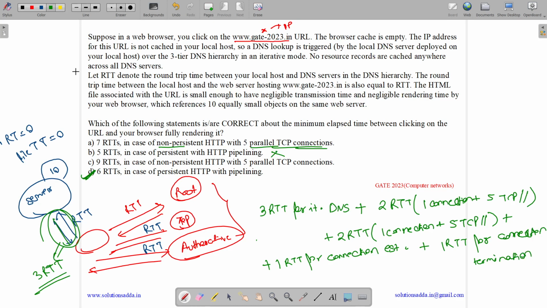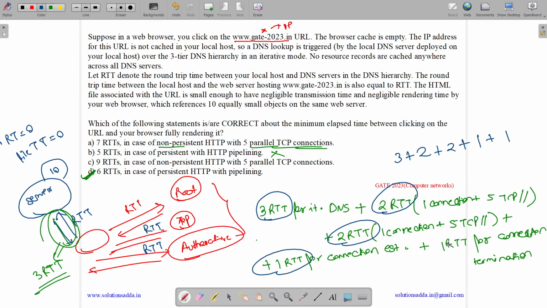So let us count the total for non-persistent: 3 for DNS, plus 2 for 5 images, plus 2 for another 5 images, 1 for connection establishment, and 1 for connection termination. So we have 3, 5, 7, 8, 9. So we have 9 for non-persistent HTTP. So the answer is that options C and D are correct: 9 for non-persistent and 6 for persistent HTTP with pipelining.